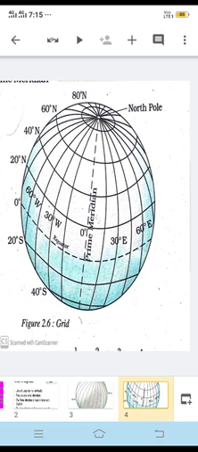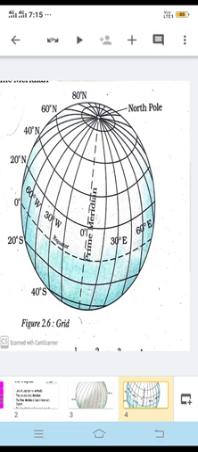Then if you want to know the positioning of India from Greenwich, India is located east of Greenwich, that is 82 degrees and 30 minutes east.